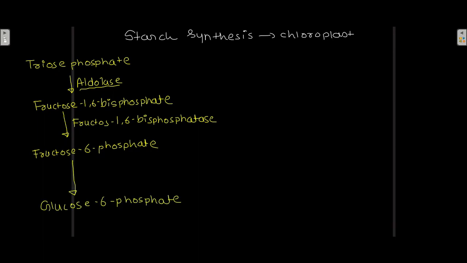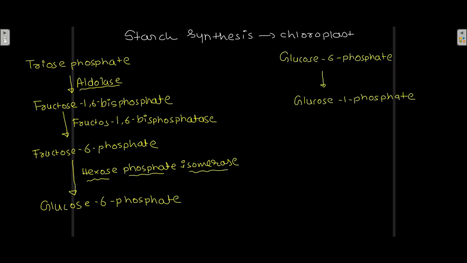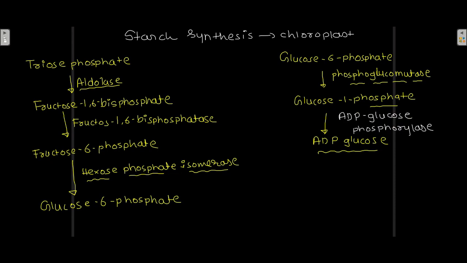Now this fructose 6-phosphate is converted into glucose 6-phosphate, and this reaction is catalyzed by hexose phosphate isomerase. Now this glucose 6-phosphate is converted into glucose 1-phosphate, and this reaction is catalyzed by phosphoglucomutase. Now this glucose 1-phosphate is activated into ADP glucose, and this reaction is catalyzed by ADP glucose phosphorylase.